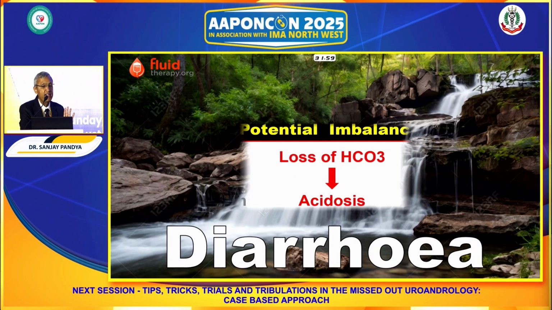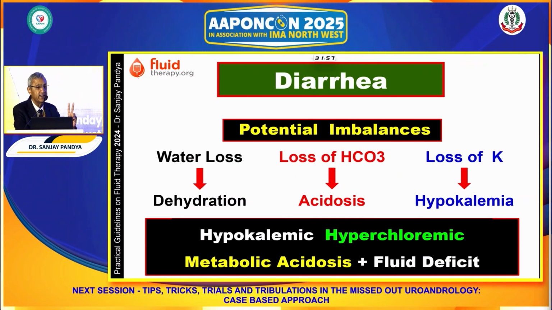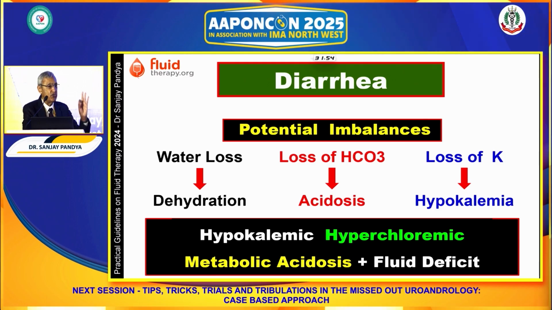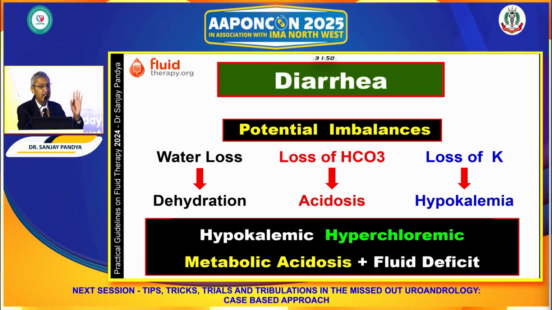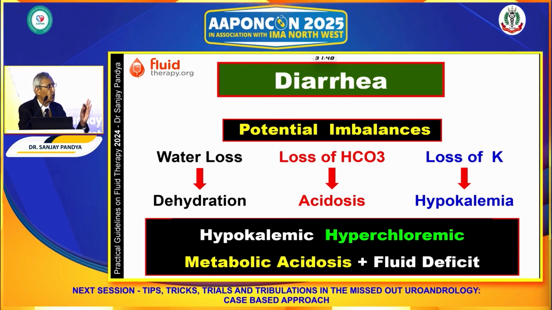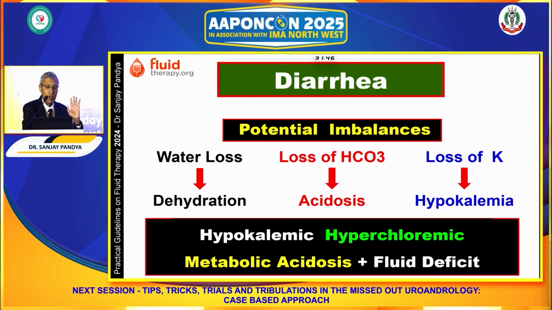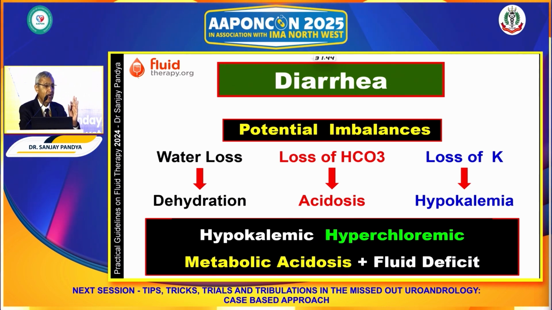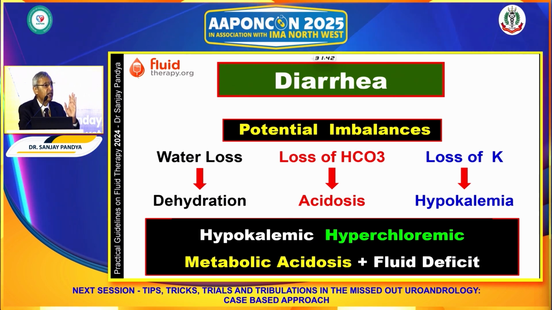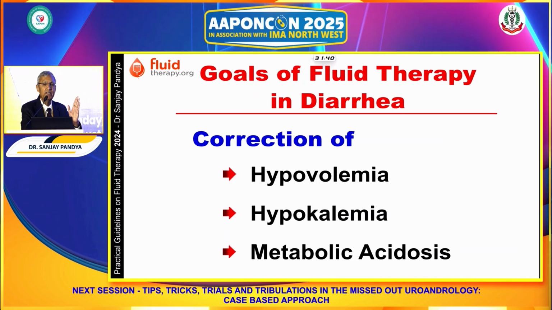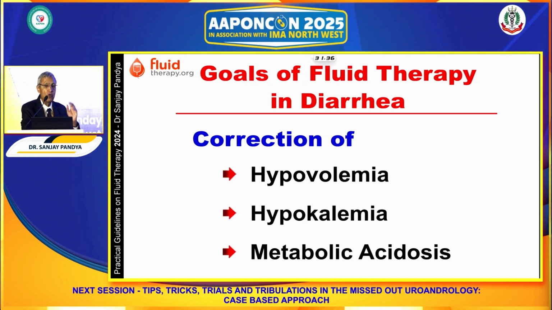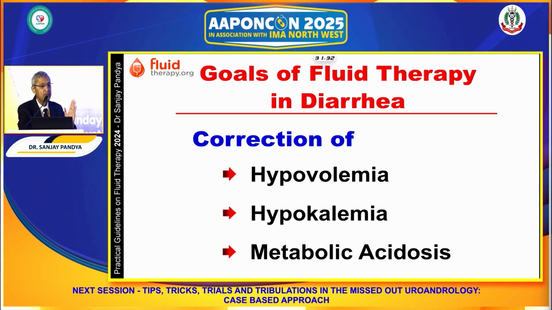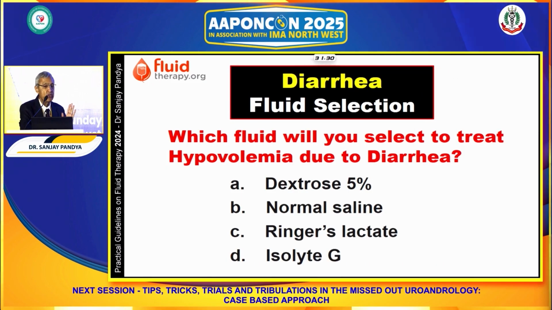Now, diarrheal fluid has two important characteristics. Number one, it is rich in bicarbonate, and therefore it will lead to metabolic acidosis. And second, it is rich in potassium, and therefore it will lead to hypokalemia. So hypokalemia and metabolic acidosis are the key abnormalities which we find in patient with diarrhea. Now, when patient has diarrheal problem, we need to correct hypovolemia, hypokalemia, and metabolic acidosis.